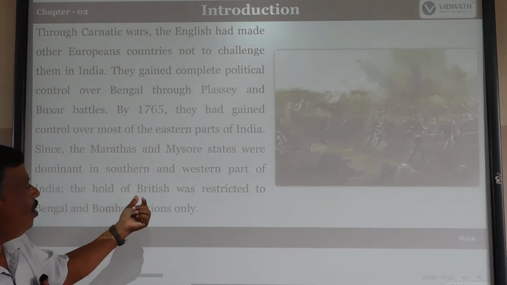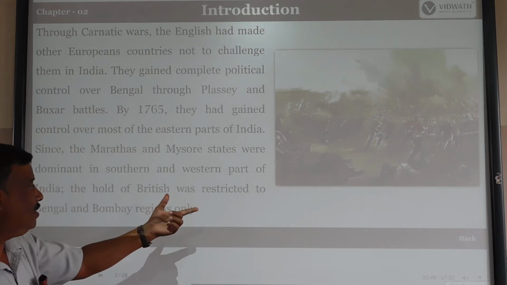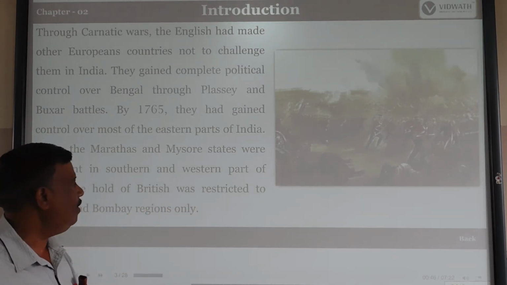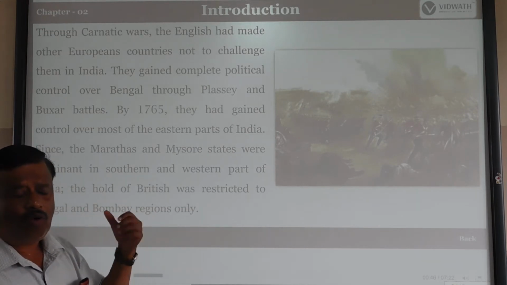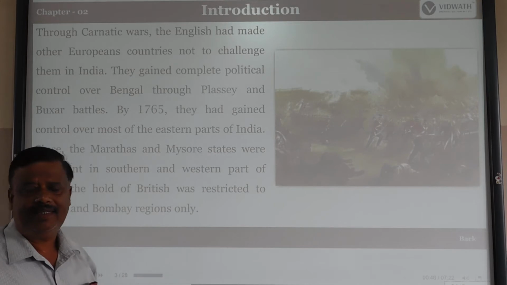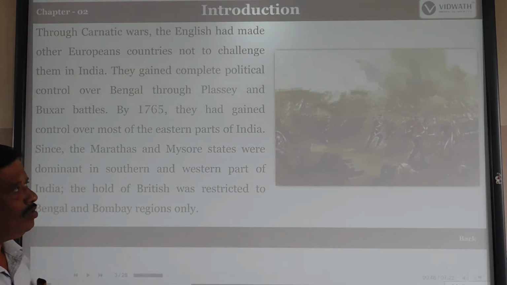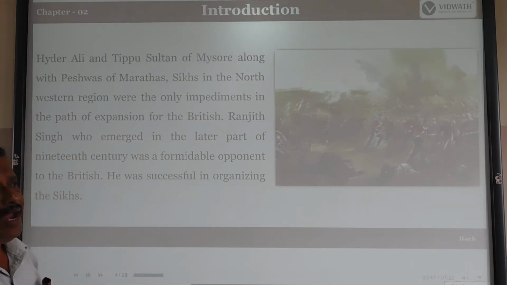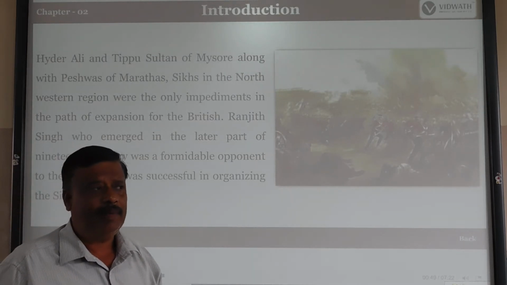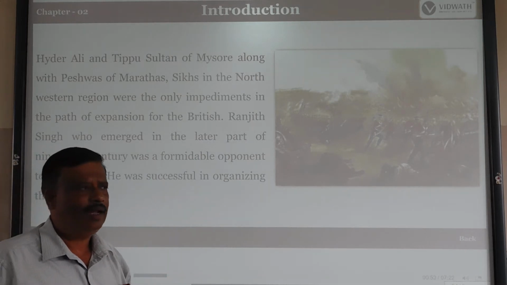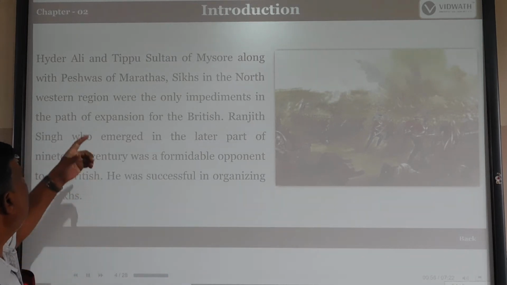So, the hold of the British was restricted to the Bengal and Bombay regions only. At that time, the Britishers had full hold over the Bengal provinces and Bombay also. Now, they wanted to extend their supremacy, their kingdom, to the southern and western parts of India.